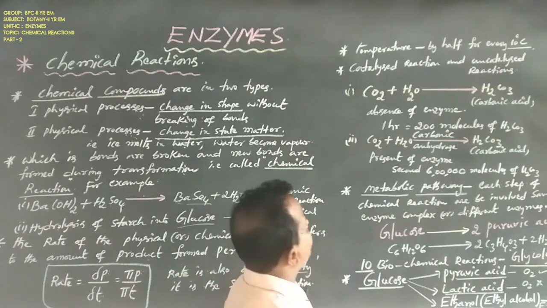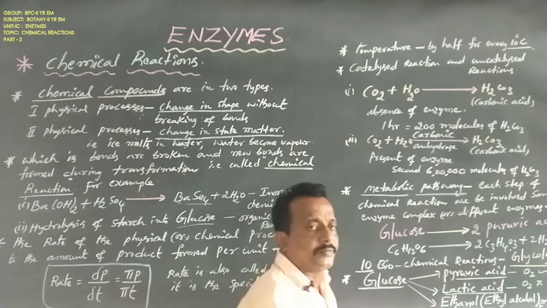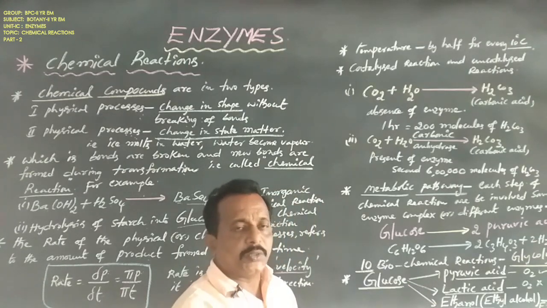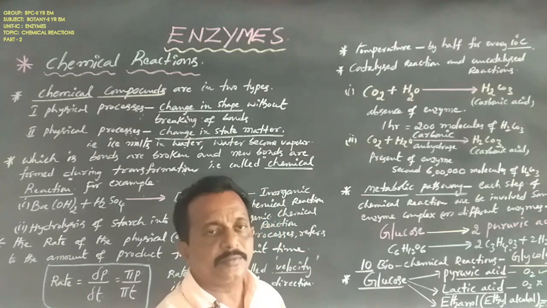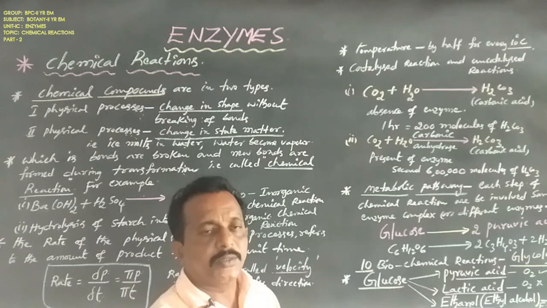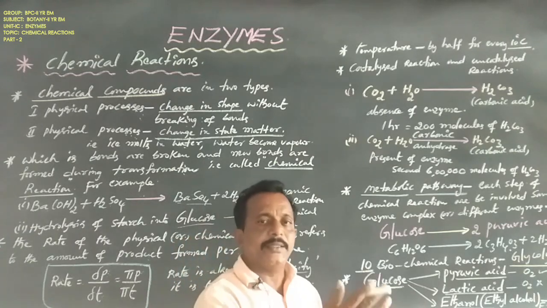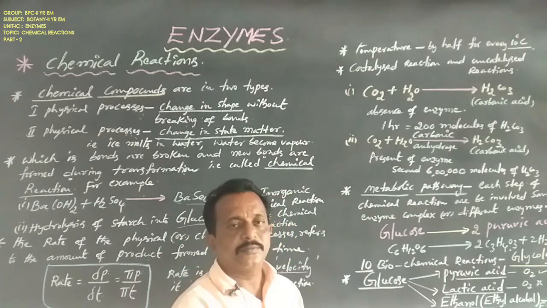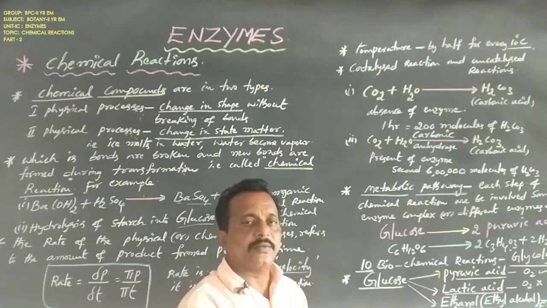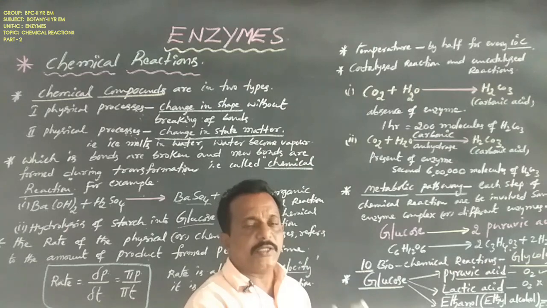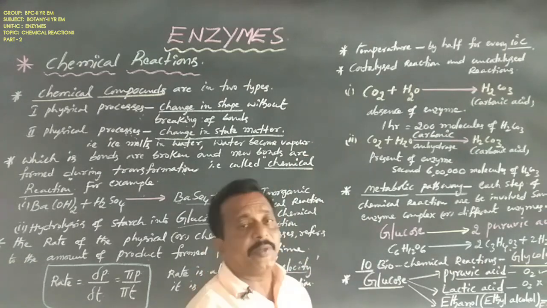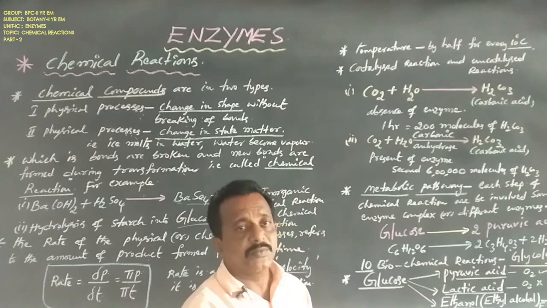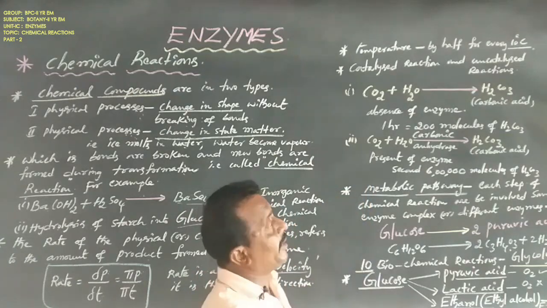Anyhow, the rate of physical and chemical processes can increase or decrease depending on temperature and other factors, especially temperature. The rate changes by half for every 10 degrees centigrade.